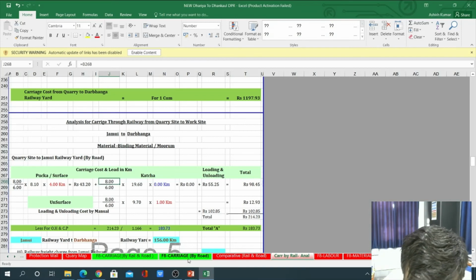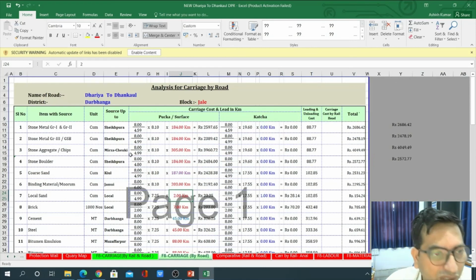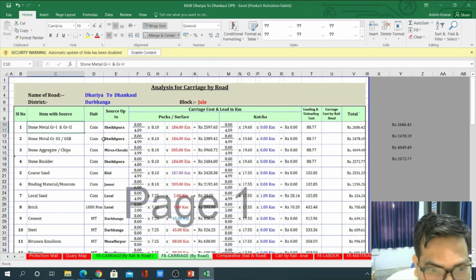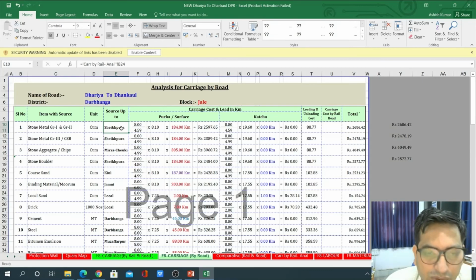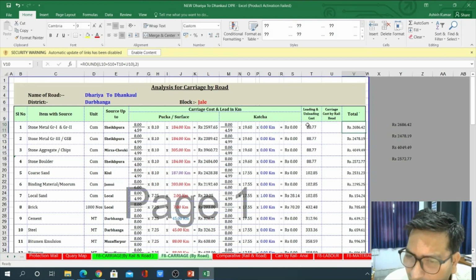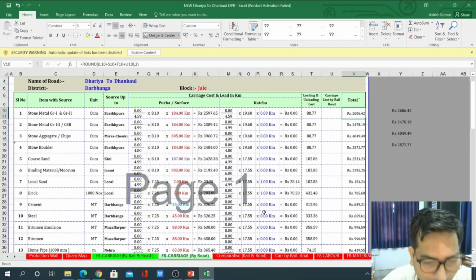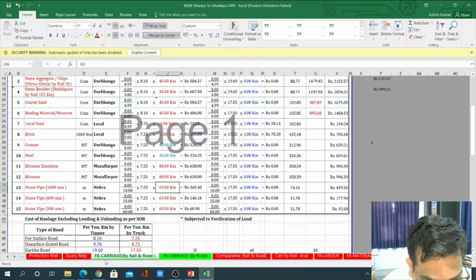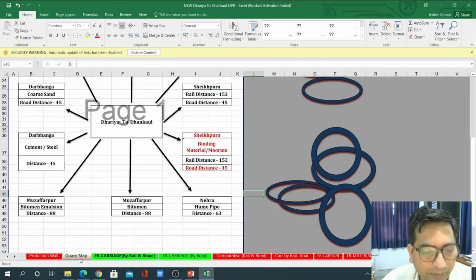These are also the computation of the rates. Then you can also see the computation of carriage by road. Regarding the source up to Shekhpura, the source is in Patna, and from there the difference to the site has been mentioned, and then the total carriage weight and total carriage of the rate is also included. Then carriage by road, and then quarry maps are also being generated.